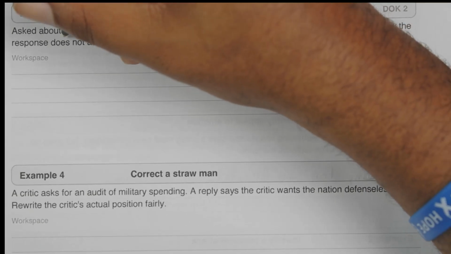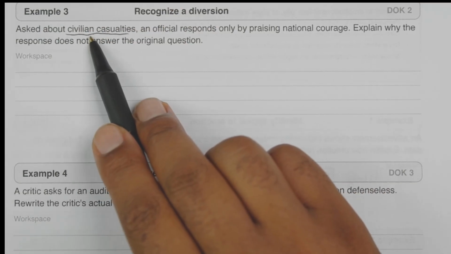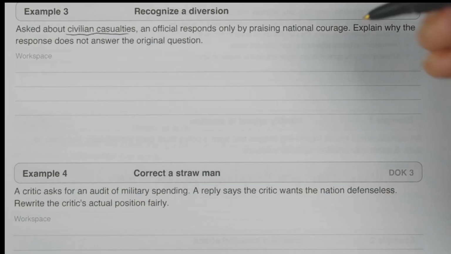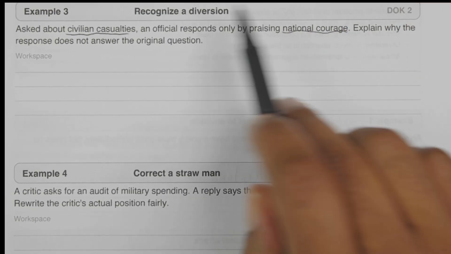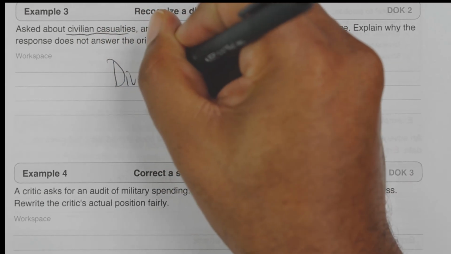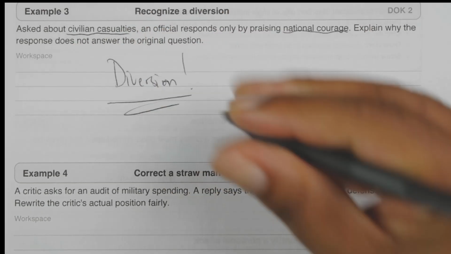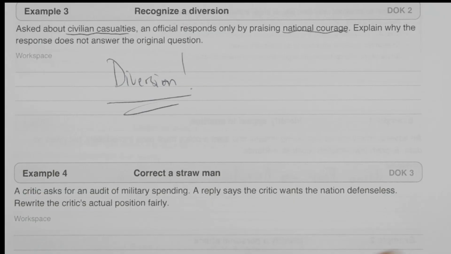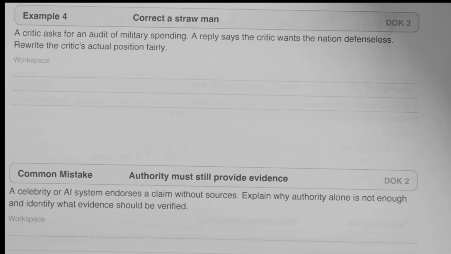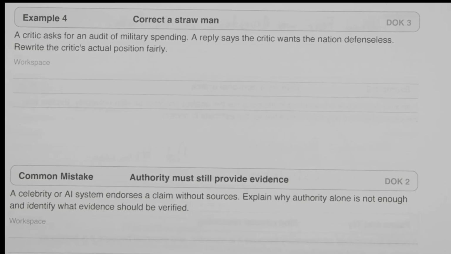Because the original question was, how about civilian casualties? And then they want to talk about national coverage. You see how these two things are mutually exclusive? So this is called a diversion. They're basically trying to redirect you away from the truth, from the actual reality. Did the response actually address the original question? And the answer is no. That's a diversion.